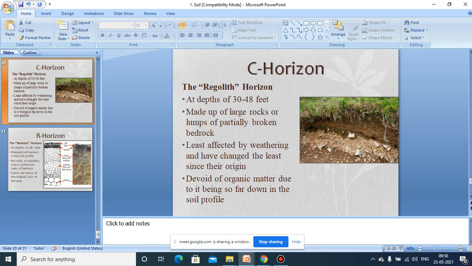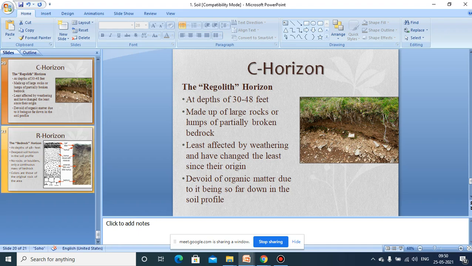Generally it is devoid of organic matter, because it is simply broken bedrock and the organic matter is not reaching this level from the top layers. But it has minerals, which are under the process of weathering.